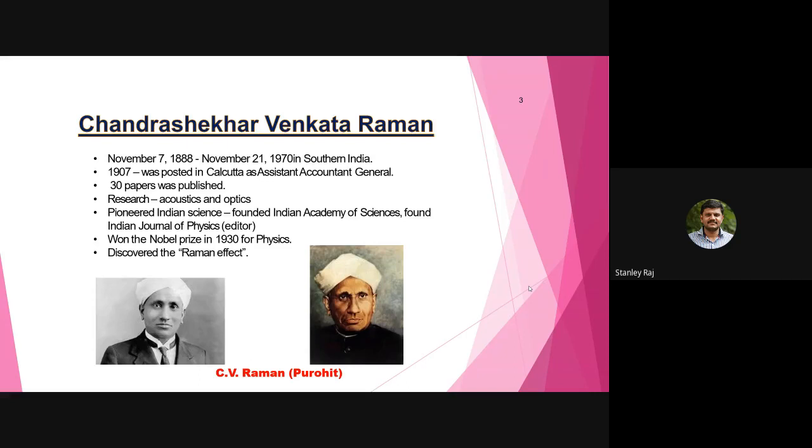In 1907 he was posted in Calcutta as assistant accountant general. He published 30 papers and did research on acoustics and optics. He pioneered Indian science, founded the Indian Academy of Science, and founded the Indian Journal of Physics. Still, the Indian Journal of Physics is alive, and you can communicate your research papers to it, which is coming under Springer Publications. He won the Nobel Prize in Physics in 1930 for discovering the great Raman effect.